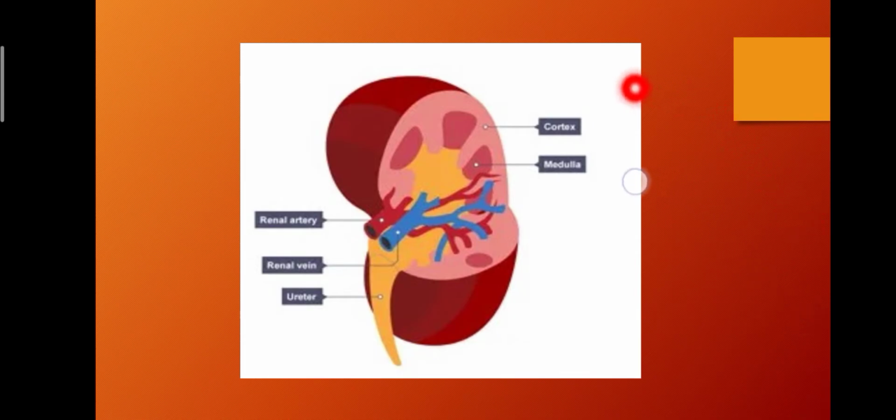So we can say that here is the cortex, that is the medulla, the renal artery which is shown in red color, the renal vein which is shown in blue color, and this is the ureter.